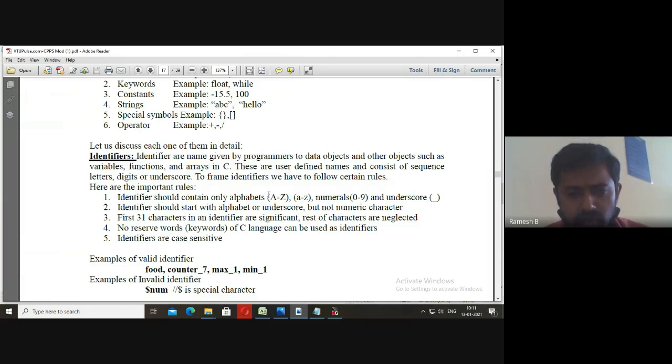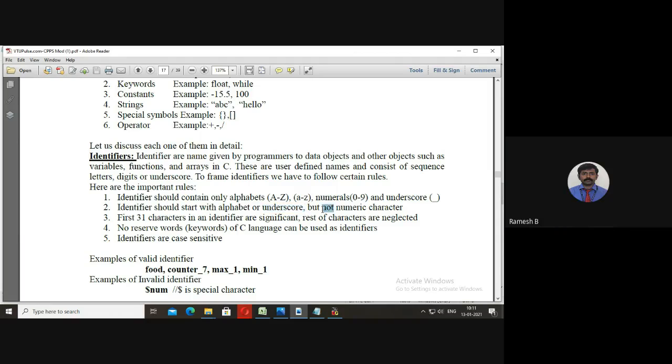Now whenever we are defining the identifiers, it must contain only the alphabets, capital letters or small letters, or numbers or underscore. Only these symbols are allowed. Similarly, it should start with alphabet or underscore, but number is not allowed.